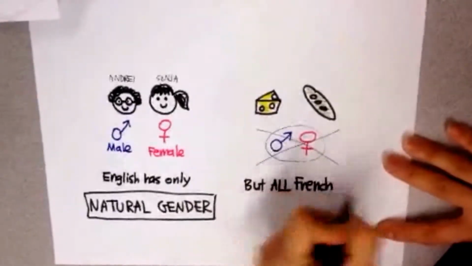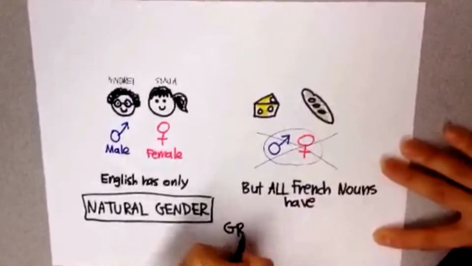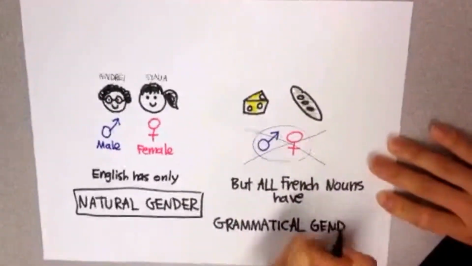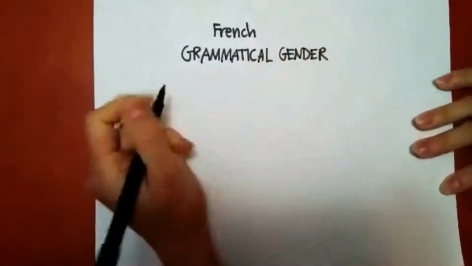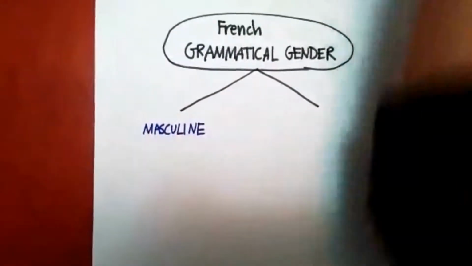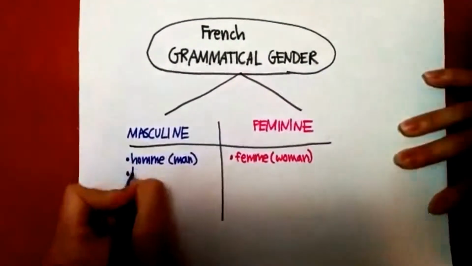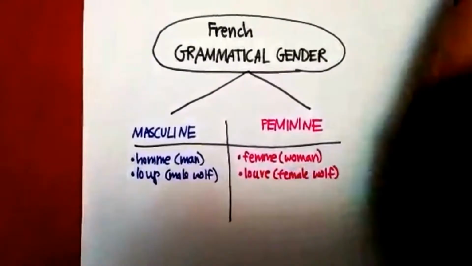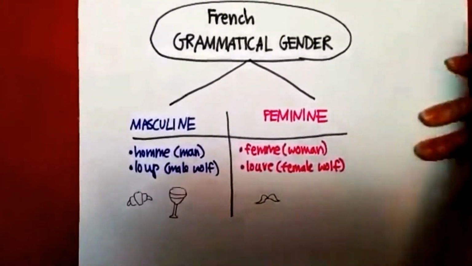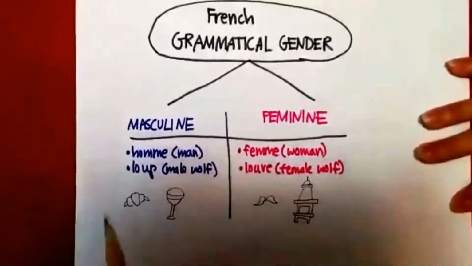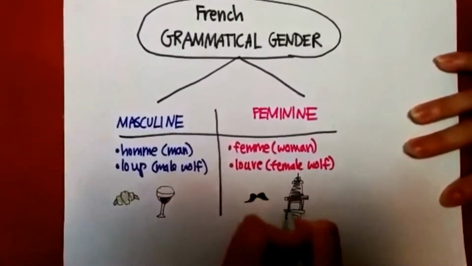In French, however, these inanimate nouns also have a gender. We call this noun classification system the grammatical gender. French grammatical gender classifies all nouns into masculine or feminine. These two gender divisions correspond to natural gender for humans and some animals, but they are arbitrarily assigned to all other nouns. So if most of these assignments are arbitrary, how can we tell if a noun is masculine or feminine?